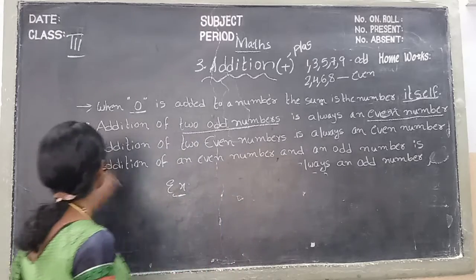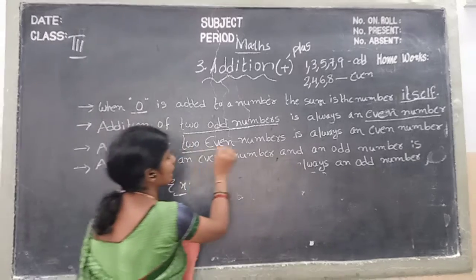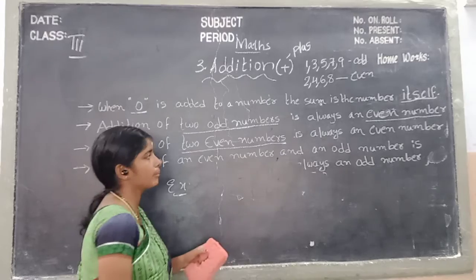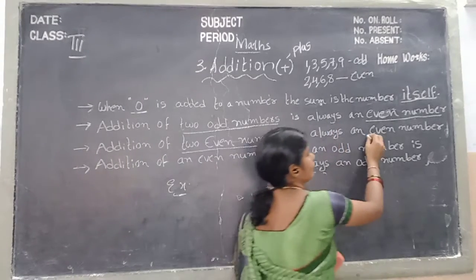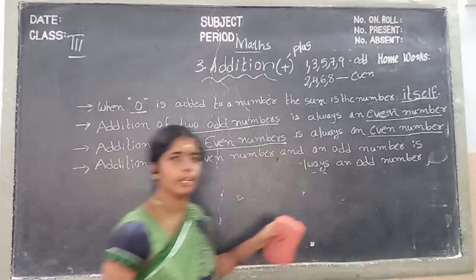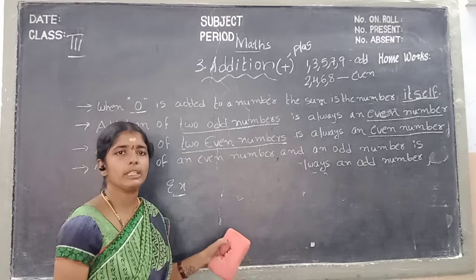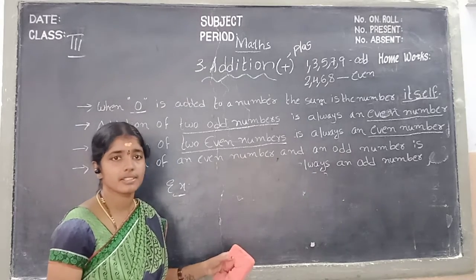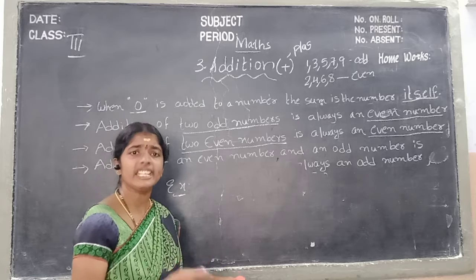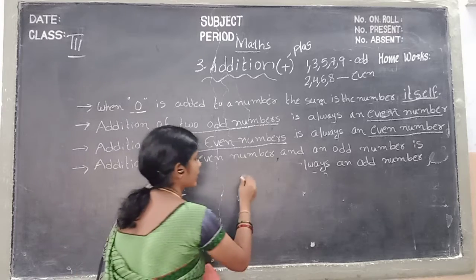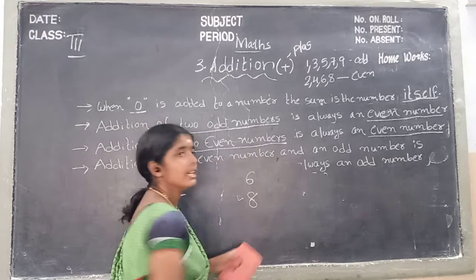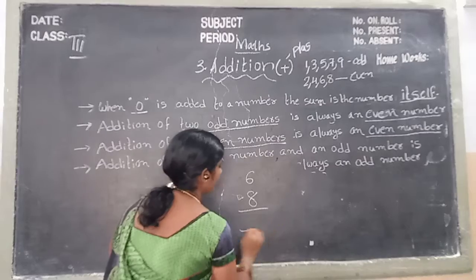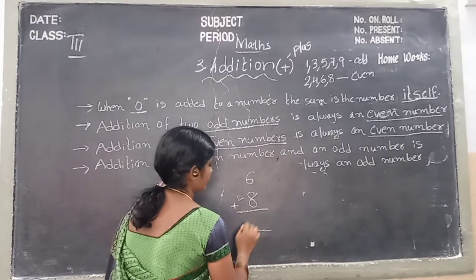Okay children, next. Addition of two even numbers is always an even number. What are even numbers, children? 2, 4, 6, 8. These are even numbers. We take any two examples. Tell me, children. 6, 8. We add these two numbers.